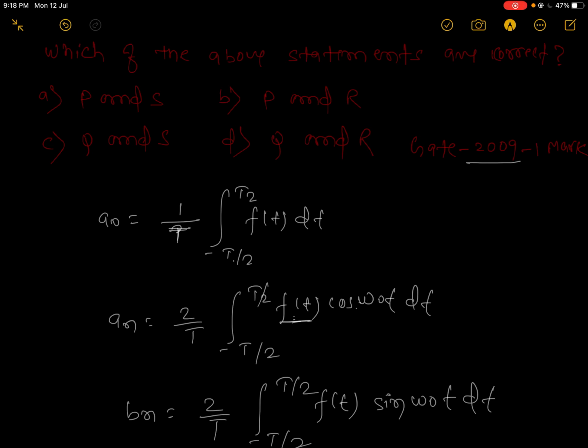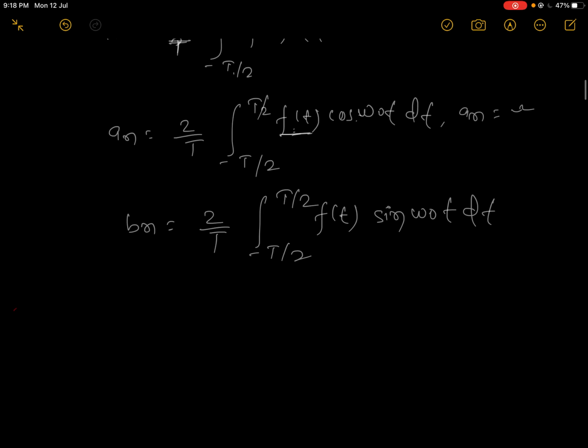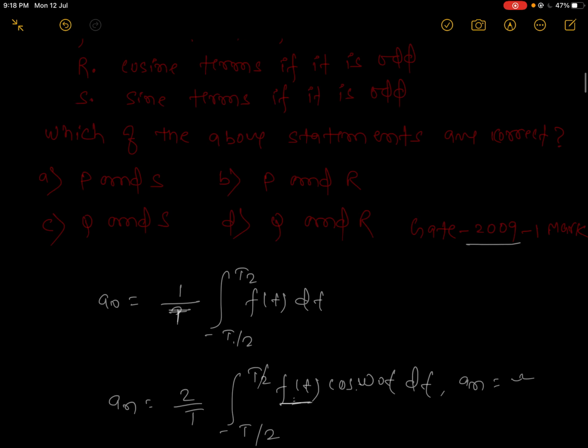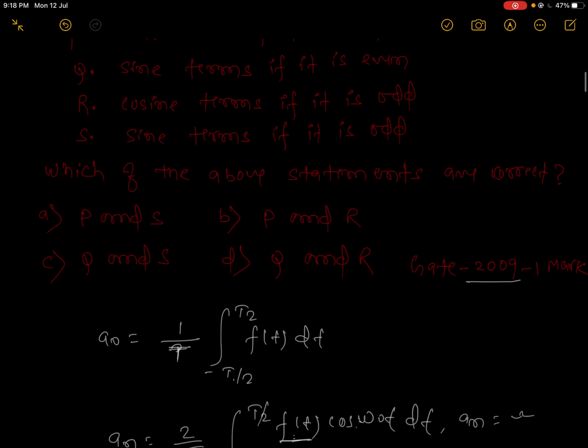Even into even will be even, so we can find An. Now for Bn, even multiplied by odd will be odd, and we know that when you integrate an odd function from minus a to a, over the same negative to positive range, you will get zero. So we can find An, but Bn will be 0.